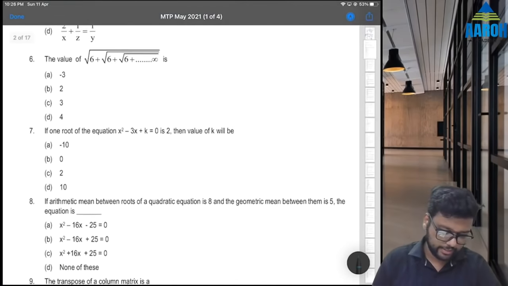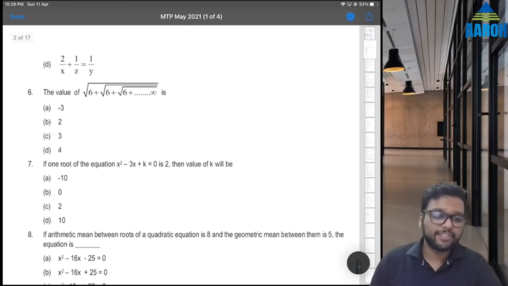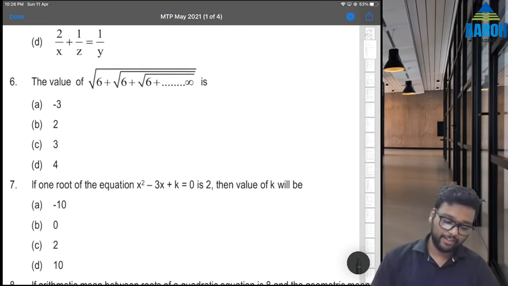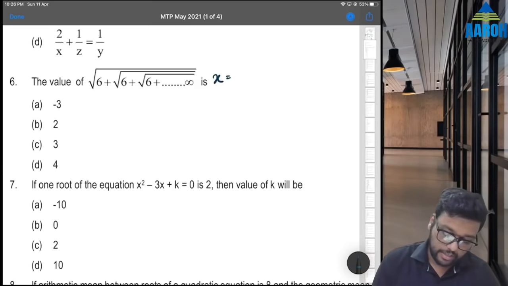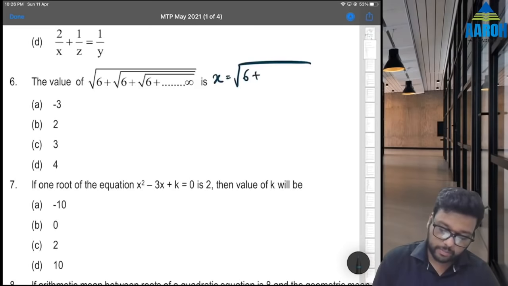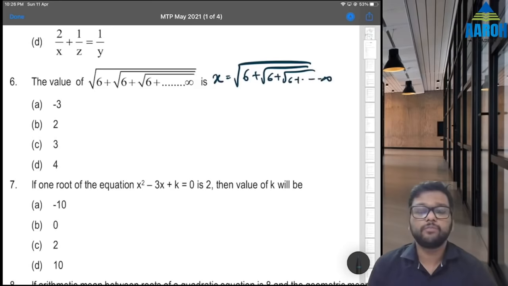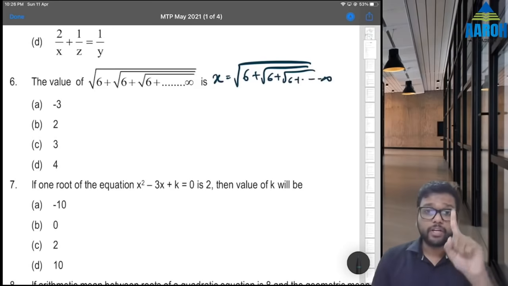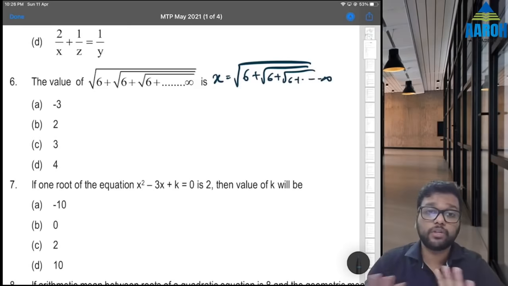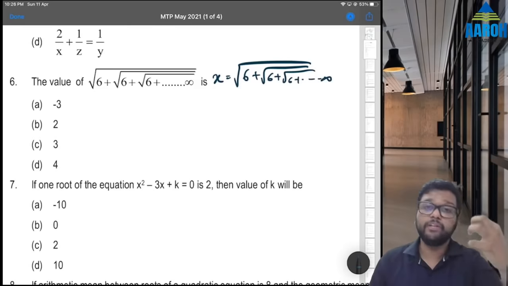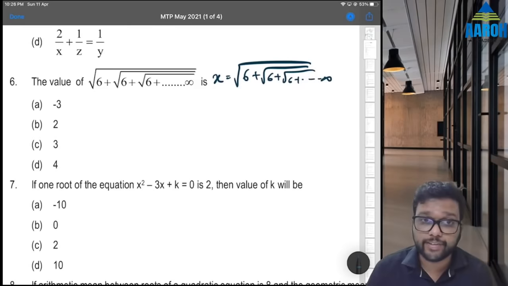Next, sixth, quadratic equations. Infinity type. Always remember, same trick for all infinity type questions. X is equal to root of 6 plus root of 6 plus root of 6 plus and so on up to infinity. Always remember, removing 1 from infinity does not change the infinity.